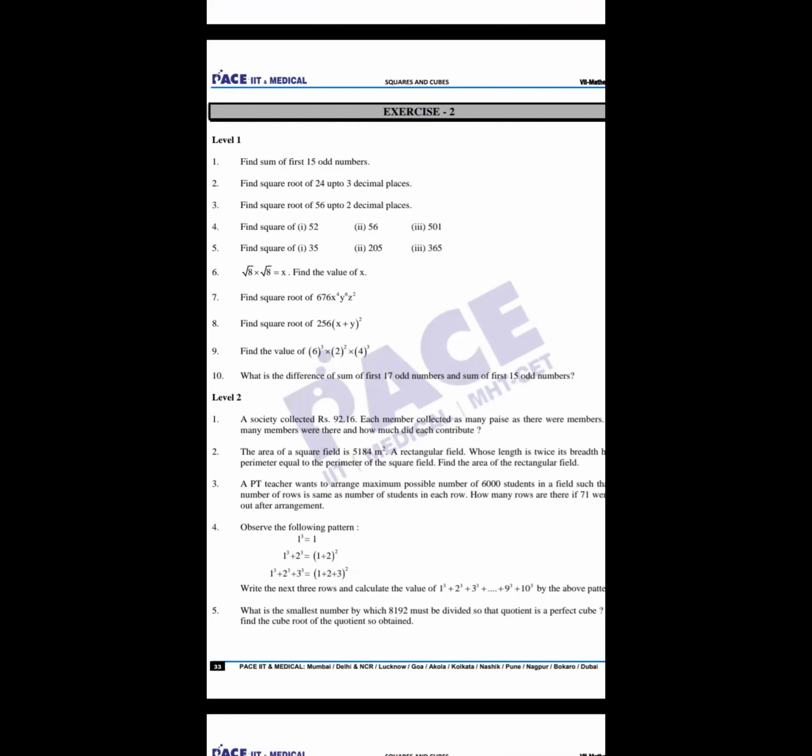Yes sir, I got it. Sir, the property you told, the root of a. What is root 2 into root 2? Sir, it's 2. What is root 3 into root 3? Sir, 3. What is root 4 into root 4? Sir, 4. Okay, got it.